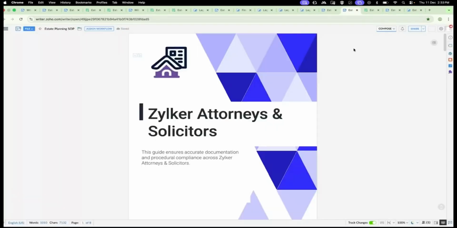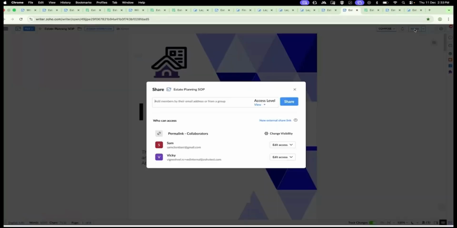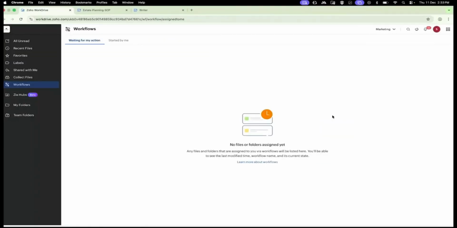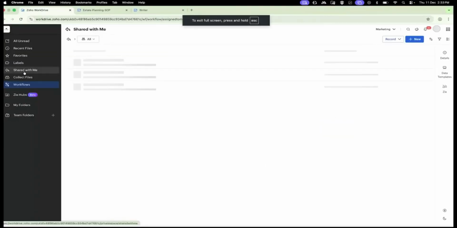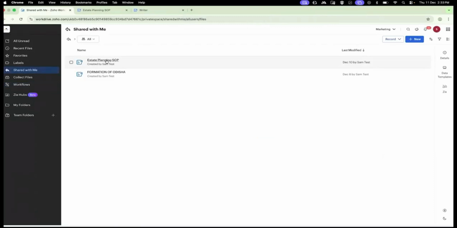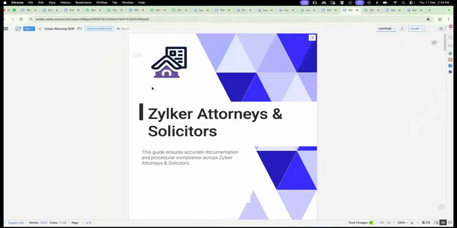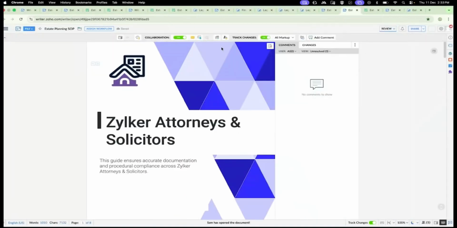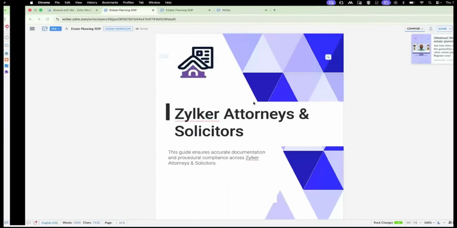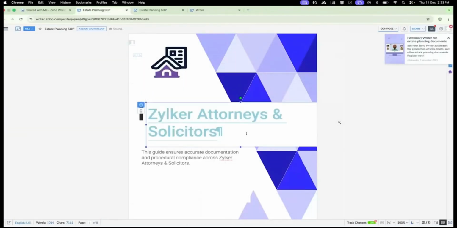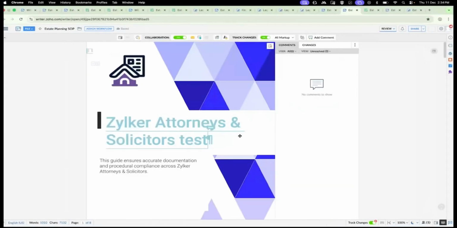Now the document is shared. In this test case, I have included an additional email of mine as a collaborator. So the user will get notified and will find the document under the Shared with me section. Here is the document, and the user will be able to edit it. Now the interesting point is we need to have control over the document. If you don't want them to edit, you can just turn off this collaboration option. Initially the user will be able to edit it and will get notified.